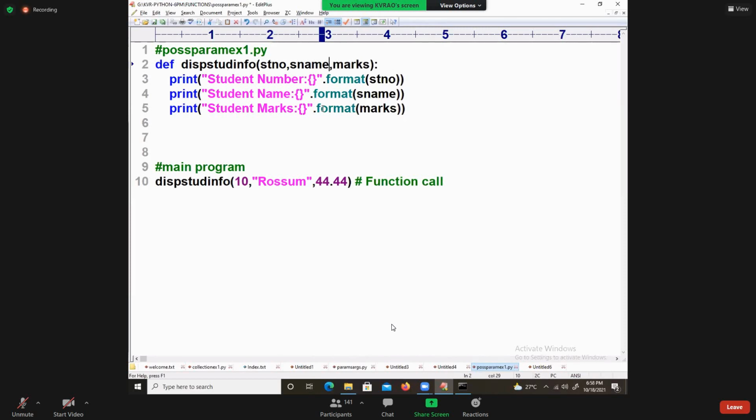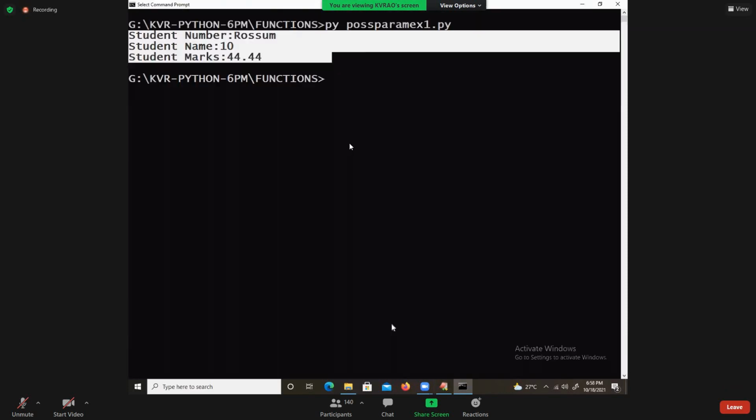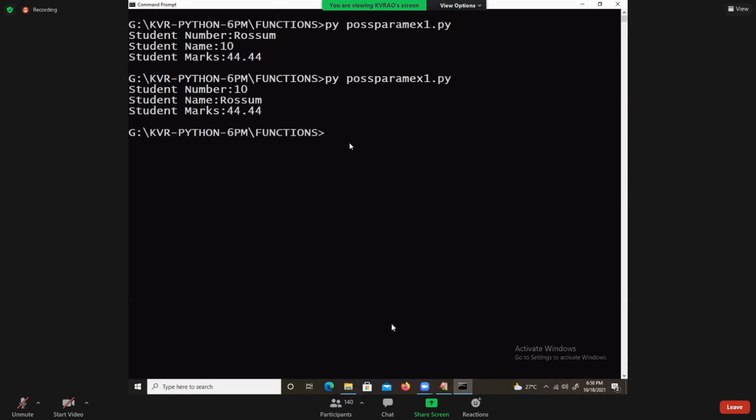Recommended to follow: the number must be same. 3 arguments, 3 positional parameters. Moreover, it is recommended to follow the order and meaning. Number to number, name to name, marks to marks. I got the output like this. Dear students, is it okay? If you say, then I will move forward.